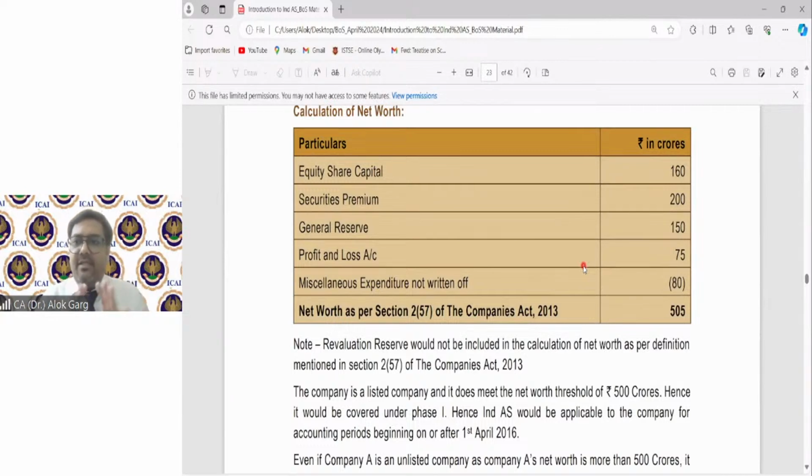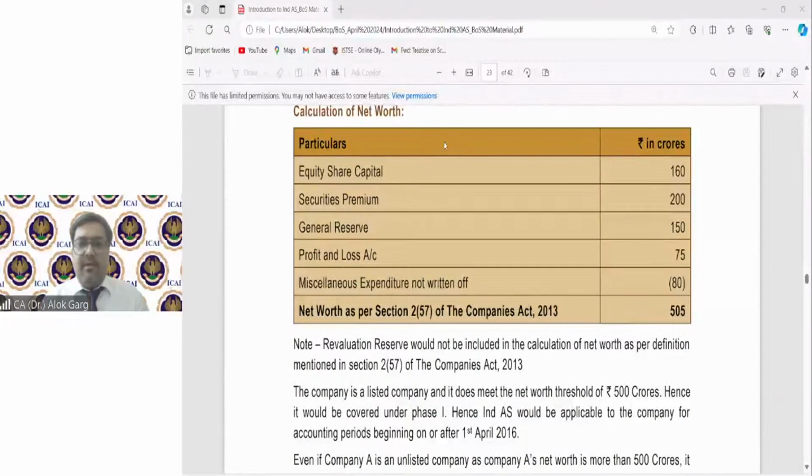I hope it is clear to all of you, friends. So Jay, you are right. Net worth is 505 crores.